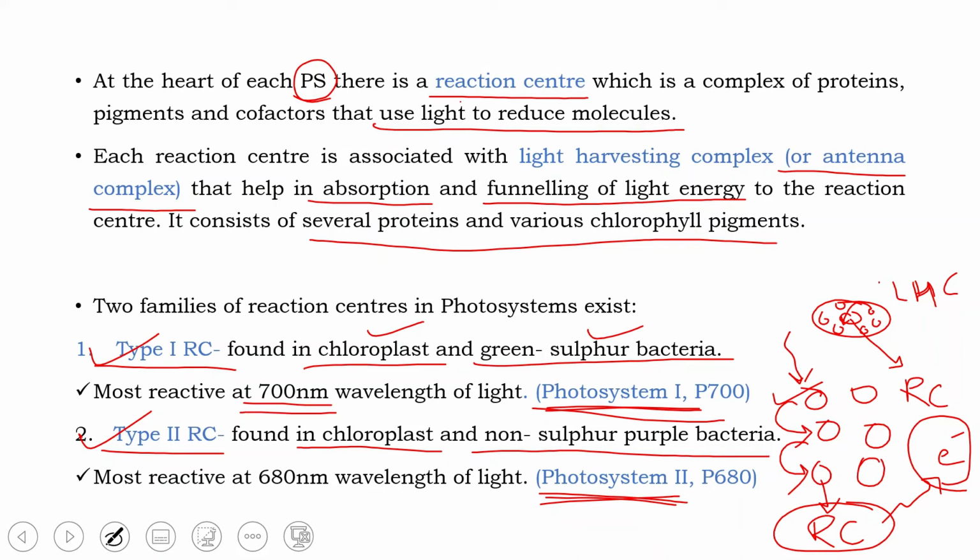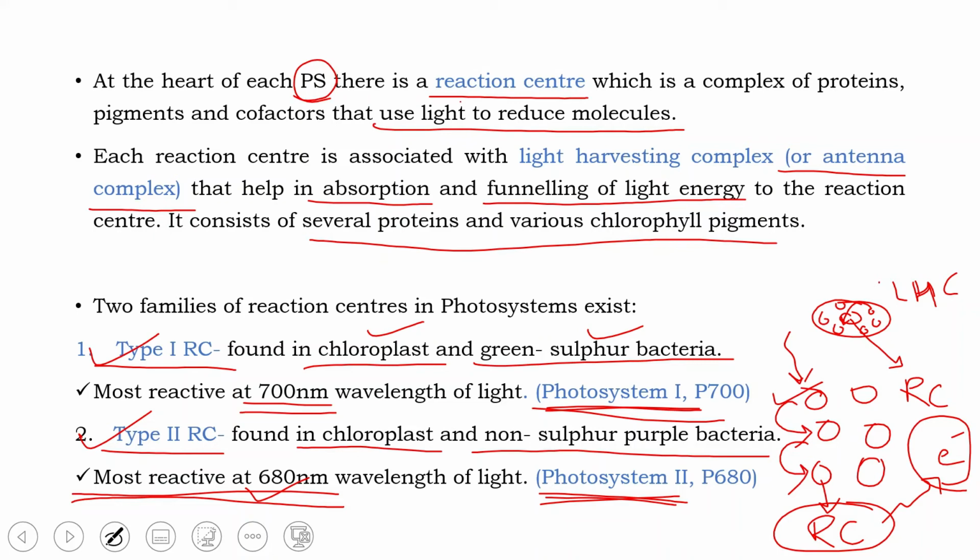Type 2 reaction center is most reactive at 680 nanometers. Type 1 reaction center has different proteins, different pigments and different cofactors than in type 2 reaction center. Therefore, the two reaction centers are absorbing light at different wavelengths.